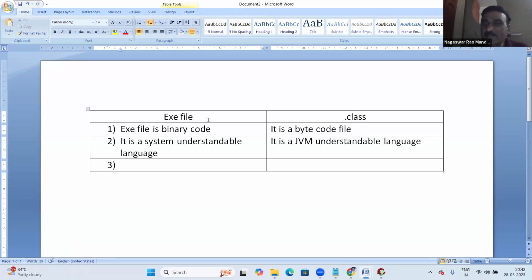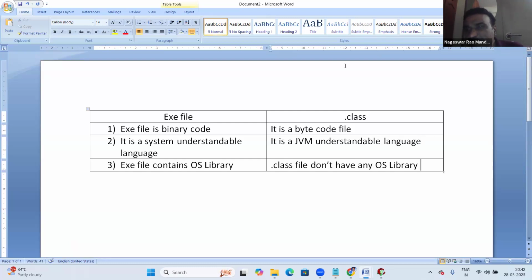Next important difference: exe file contains OS library. Dot class file doesn't have any OS library.